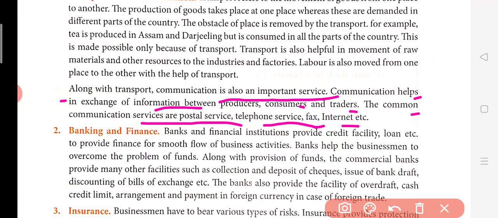Same way, in the earlier days, it was postal services. There were letters or telegrams which were used by companies in the earlier days, or telephones. But in today's scenario, we have seen that companies are using internet facility and email facilities. They just put the orders with the vendors, and the vendors supply them the goods or raw material which they require. So communication is also very important.